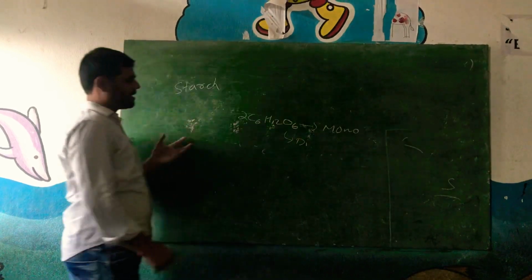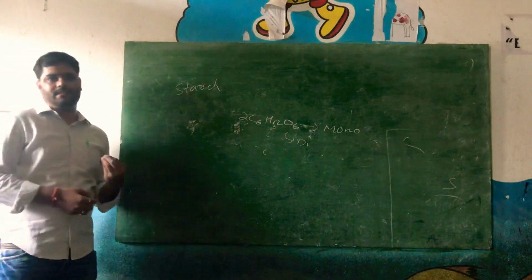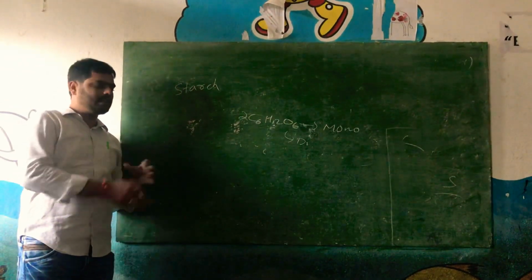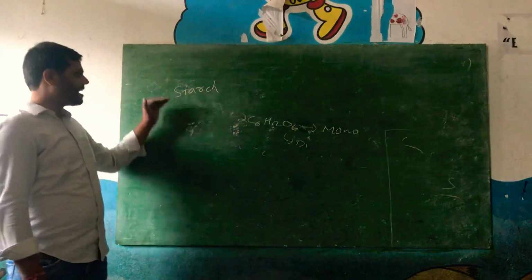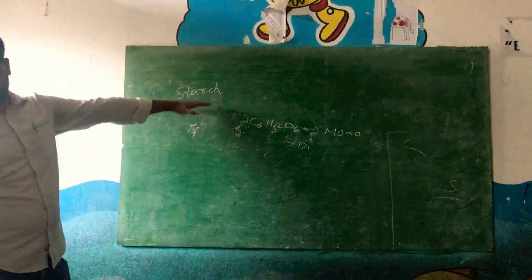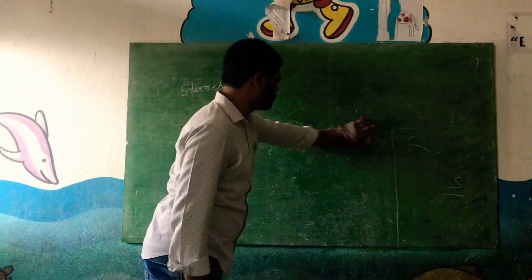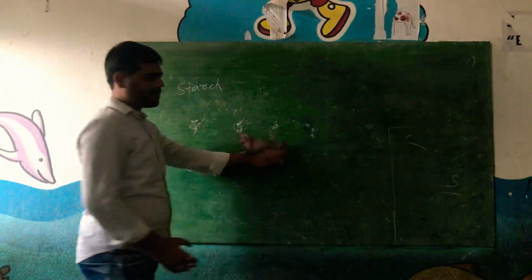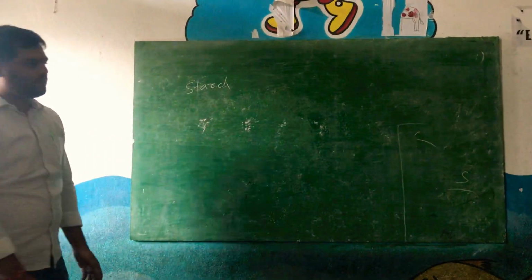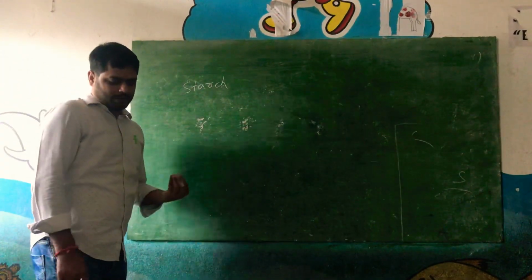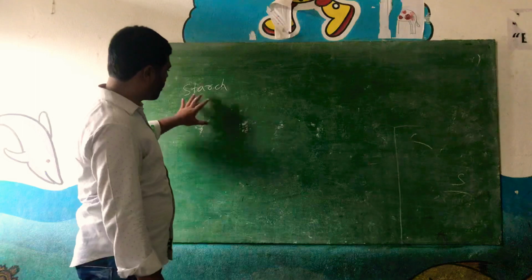But a polysaccharide means we need to have at least 3 or more than that. If you have that, we can call it a polysaccharide. Starch is the polysaccharide of glucose, where a lot of glucose molecules join together forming a big complex compound called starch. Then we will see how to test for the presence of starch. It's a type of carbohydrate.